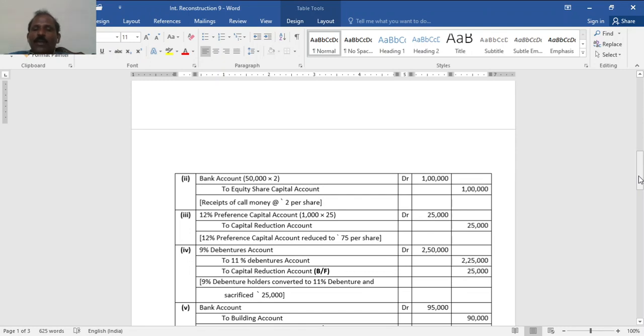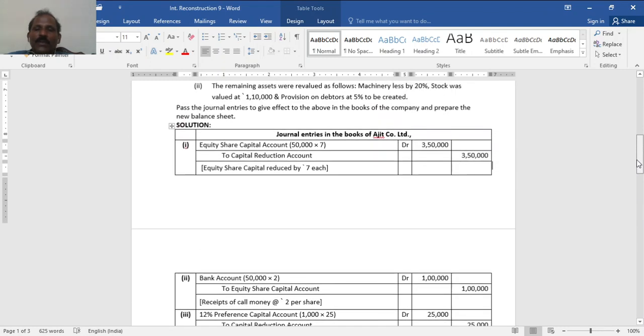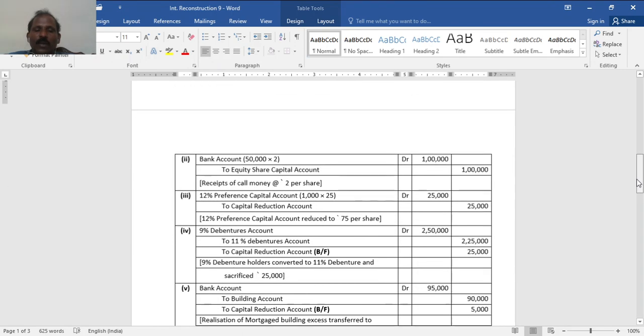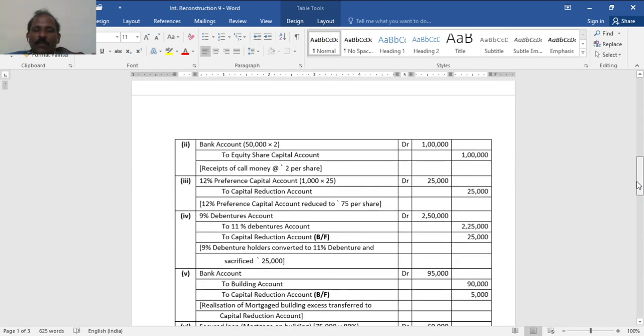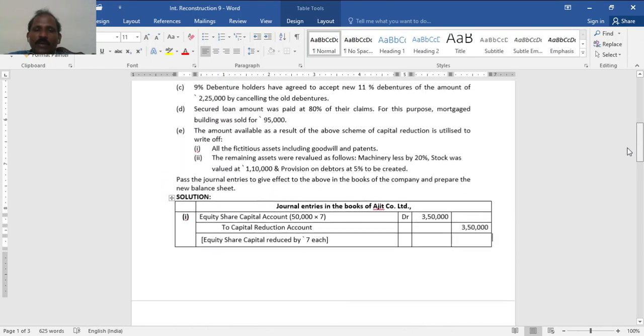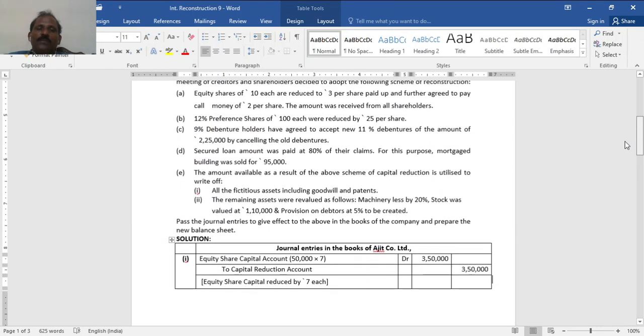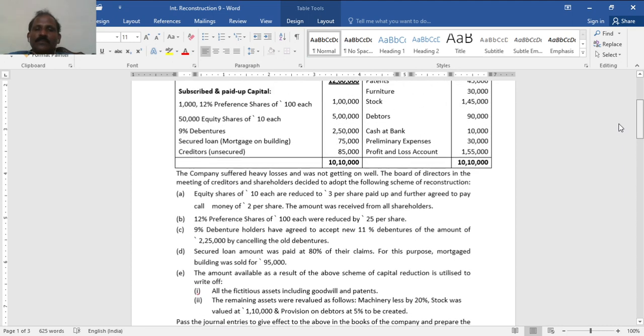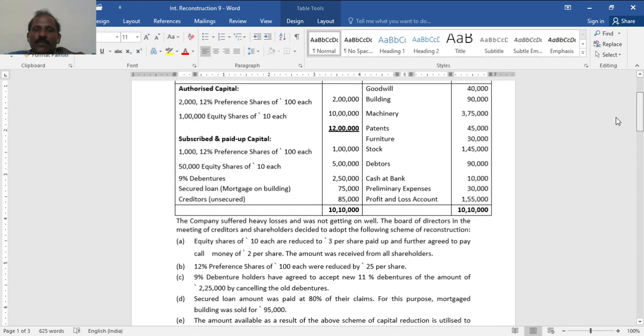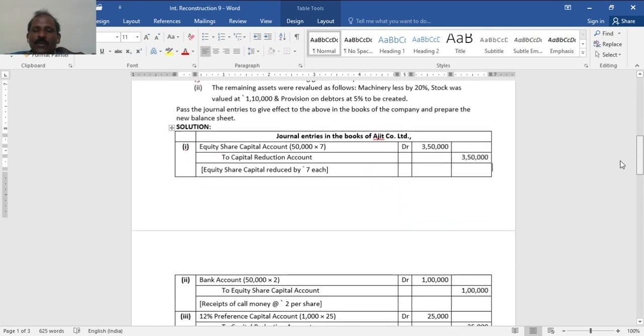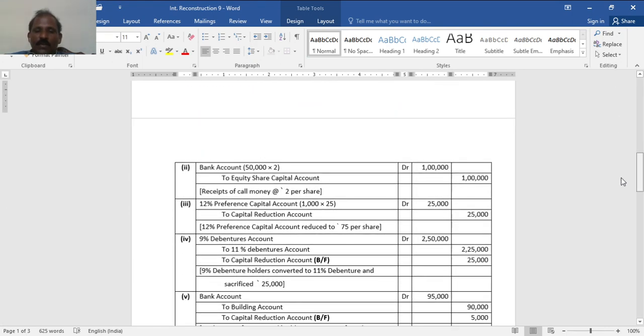Then building sold for 95,000, so bank account debited, building account 95,000. See, building book value 90,000. Received 95,000, so the 5,000 difference is a profit.